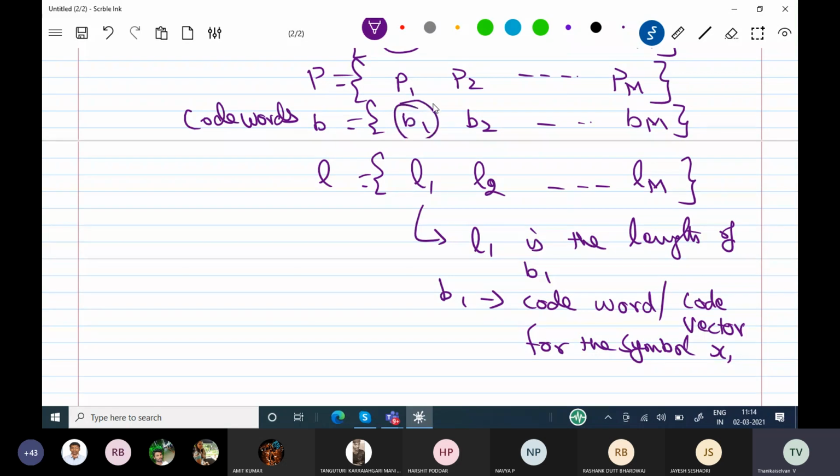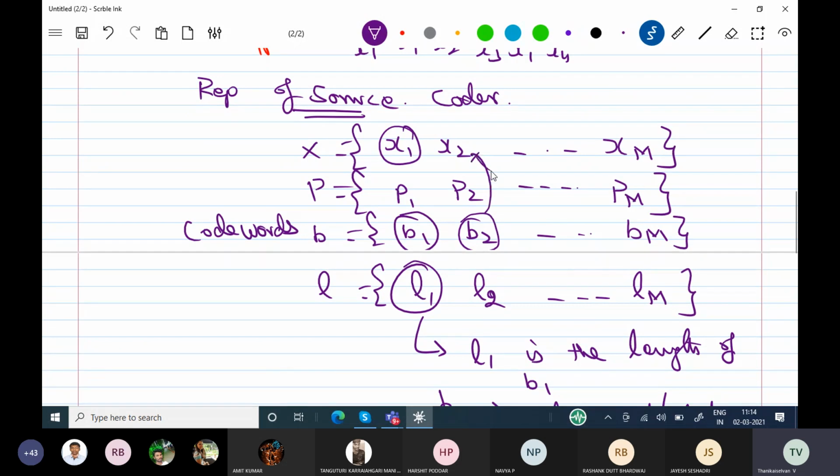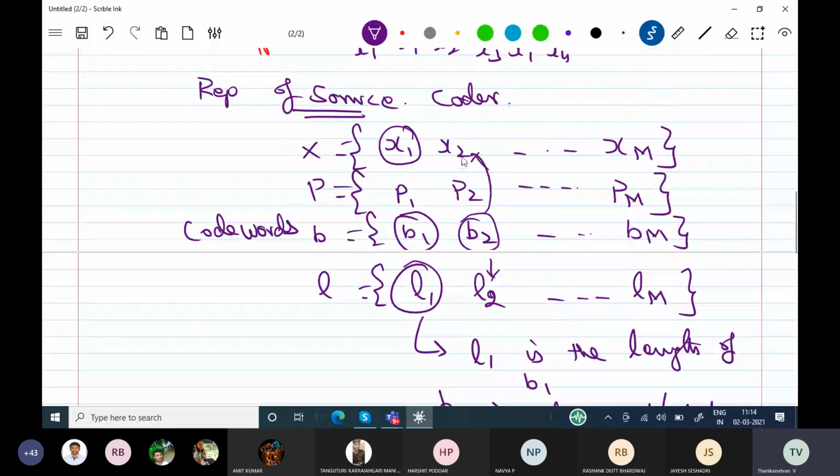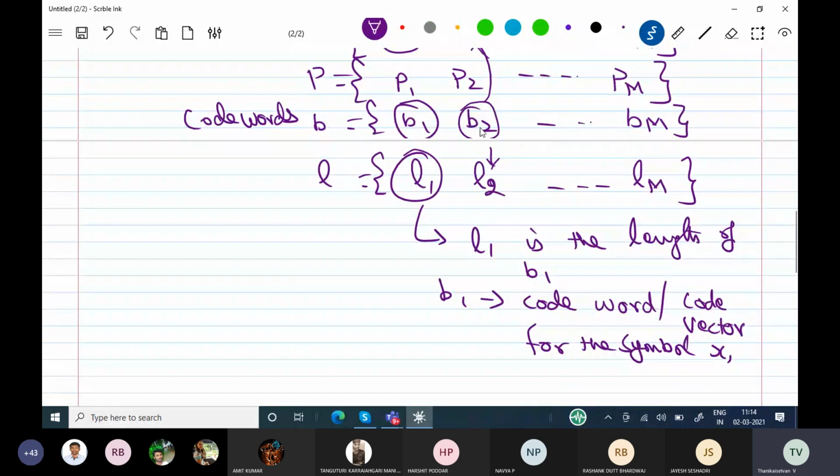So b1 is the code for x1, and L1 is the length of b1. Similarly, b2 is the code word for x2, and L2 is the length of b2, like that. It will go one by one.